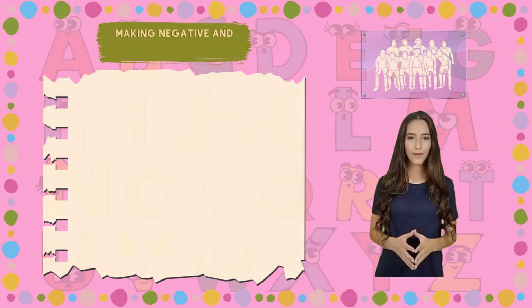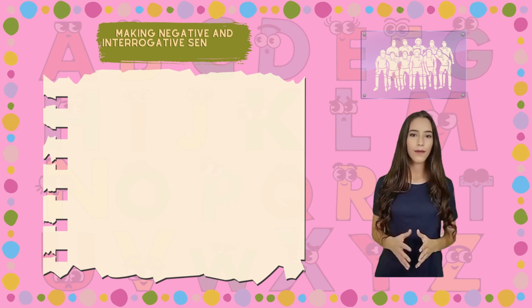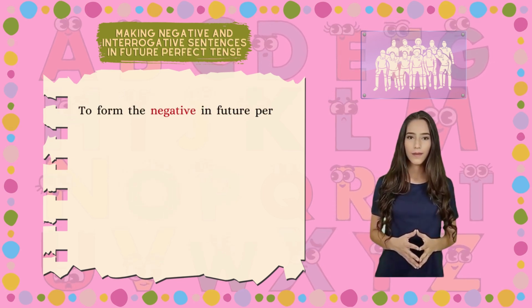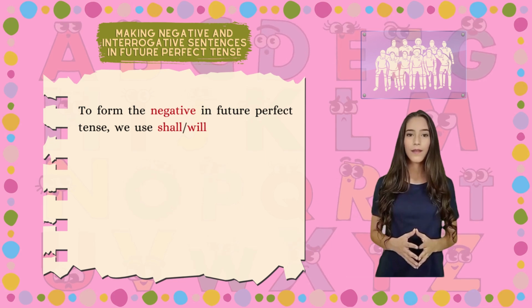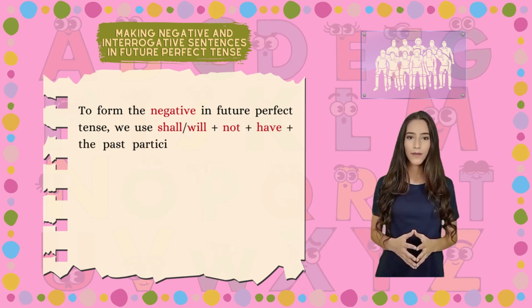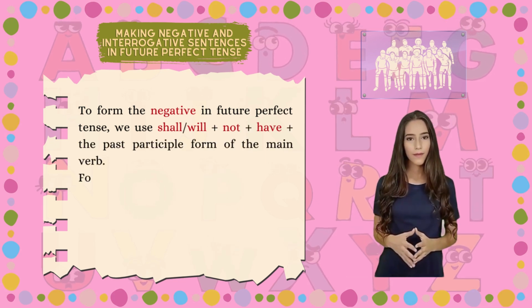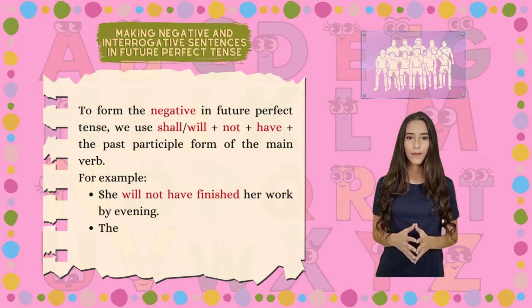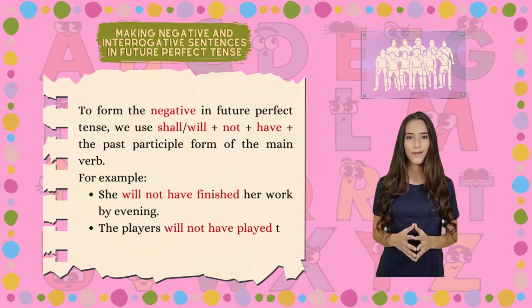Making negative and interrogative sentences in future perfect tense. To form the negative in future perfect tense, we use shall, will plus not plus have plus the past participle form of the main verb. For example, she will not have finished her work by evening. The players will not have played the match.